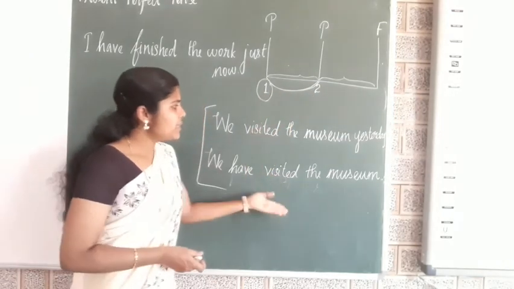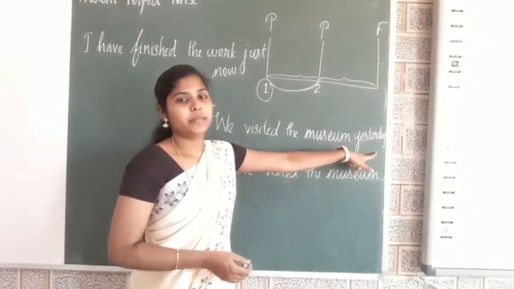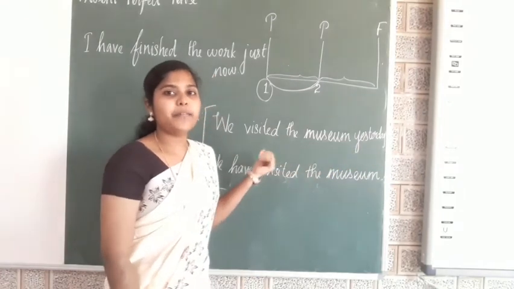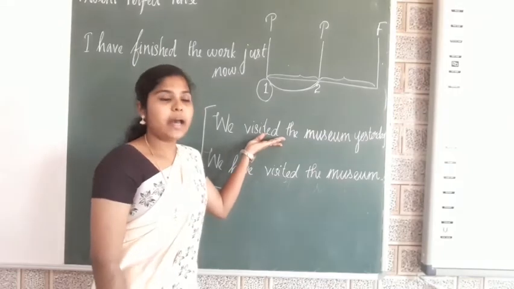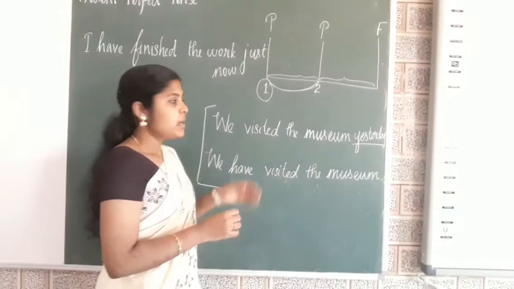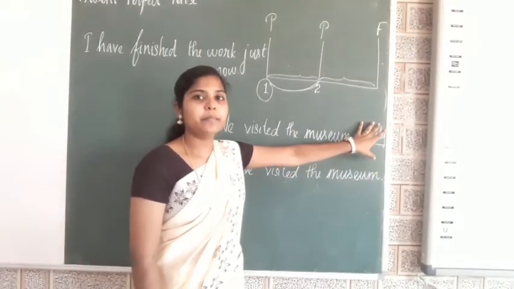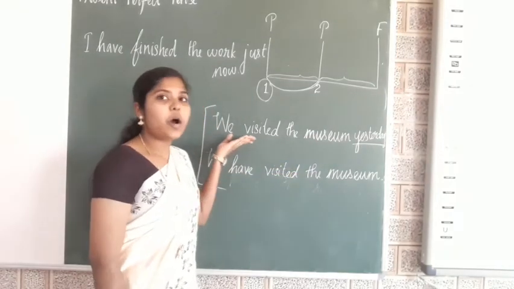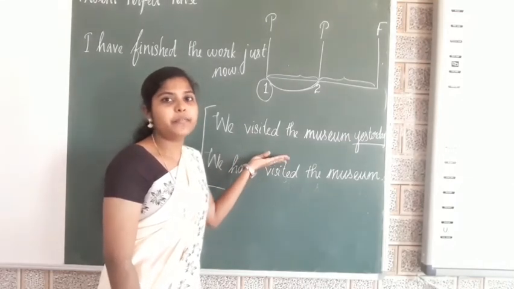Now, look at this example. We visited the museum yesterday. Is this a perfect tense? No. This is a completed action and it is denoting the time. Am I right? We visited the museum yesterday. It is denoting the time and it is indicating the past action, and so it is not a perfect tense. It is past tense. It is not past perfect.